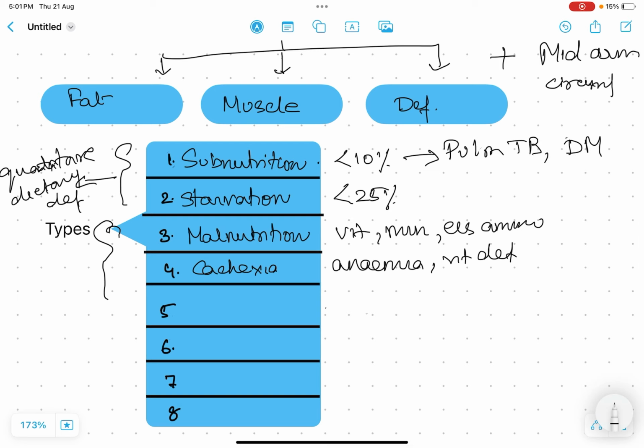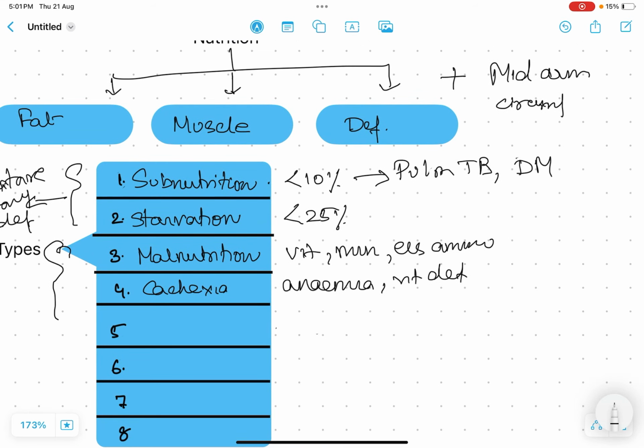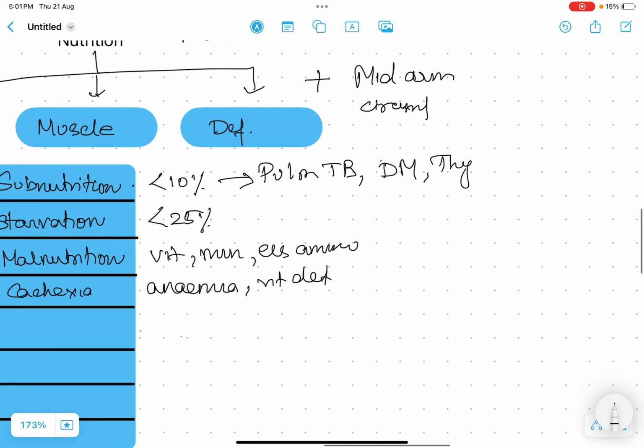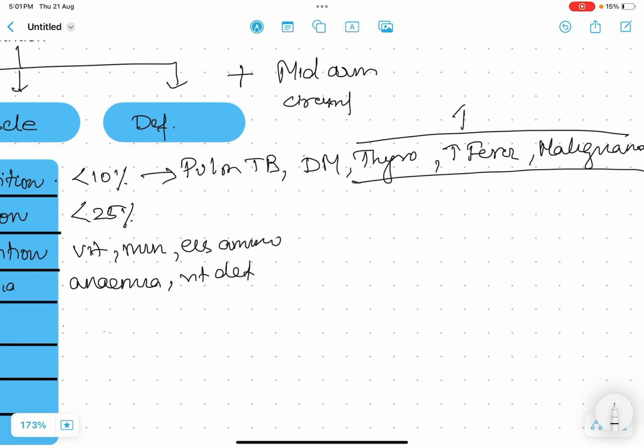Why is there subnutrition in diabetes mellitus? It is because of loss of calories due to glycosuria and malabsorption. It may be associated with some other gastrointestinal disorders. Few others are thyrotoxicosis, fever, and malignancy. You can see there is one thing common in these three. Yes, it is increased metabolism. The metabolic rate is quite increased in these three conditions.